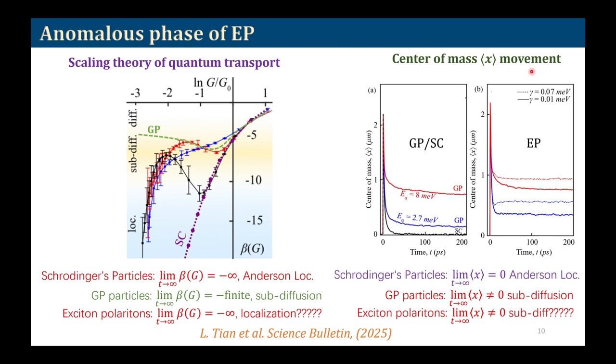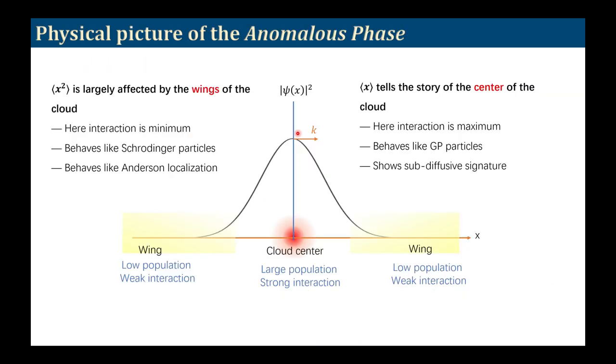From this, we conclude that the exciton polariton is more like the GP particle, while from the other result the long time behavior is more like the Schrödinger particle. That's why we call this phase an anomalous phase. And so we wonder what is happening. So far, our understanding is that